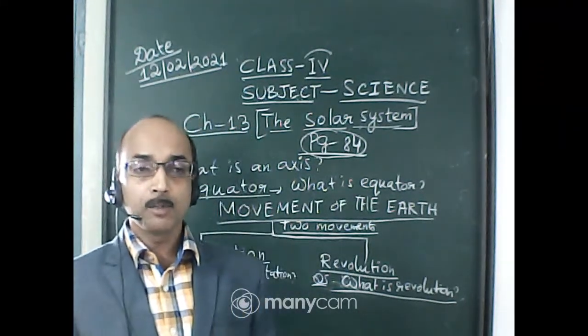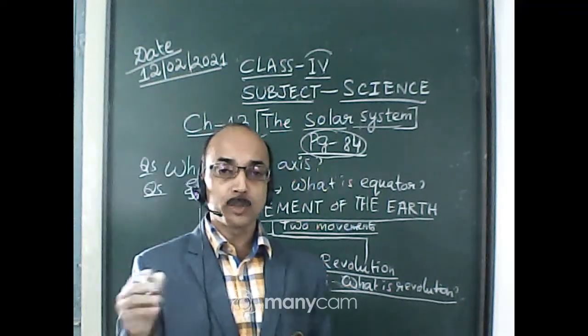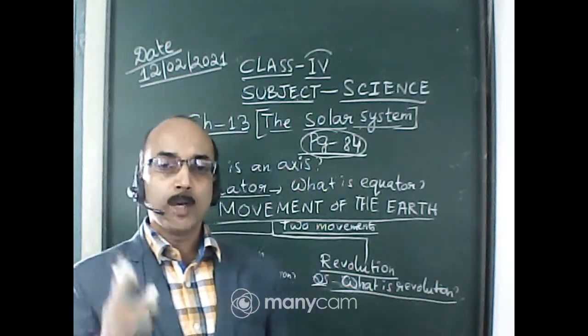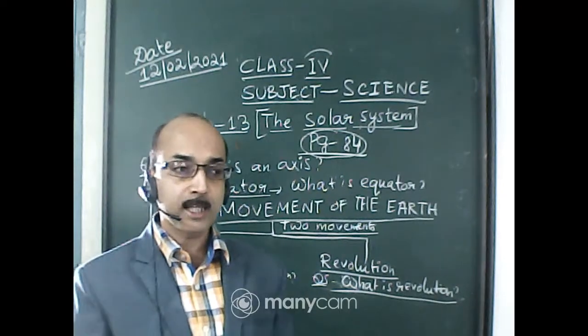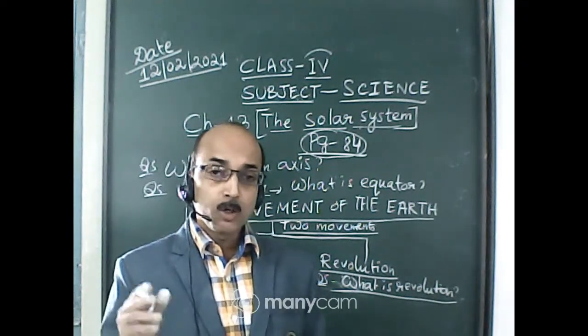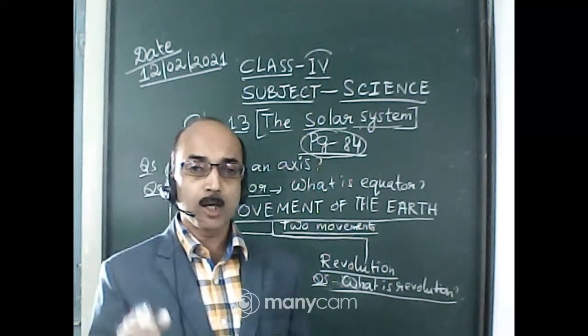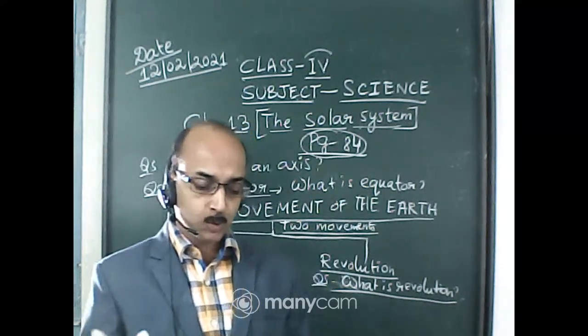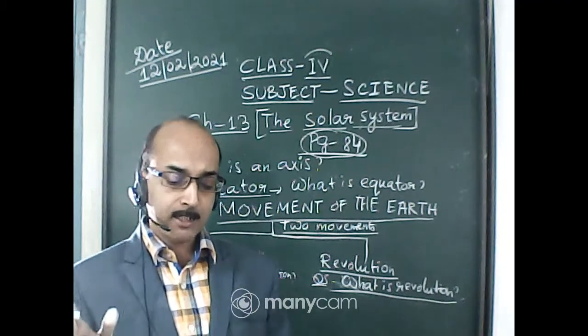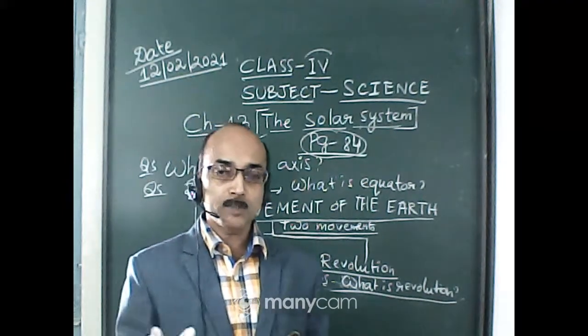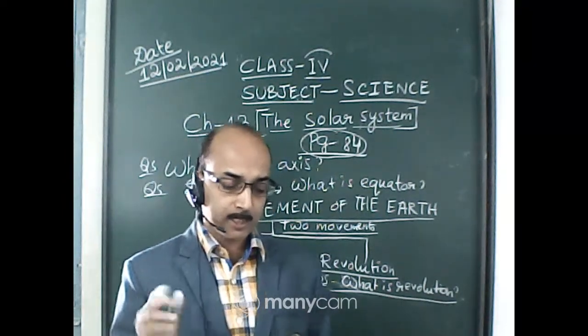So here you will remember: how does the earth rotate? The earth rotates from west to east direction on its axis. So why does the sun appear to rise in the east and set in the west? This is your answer. The sun appears to rise in the east and set in the west because the earth rotates from west to east on its own axis.